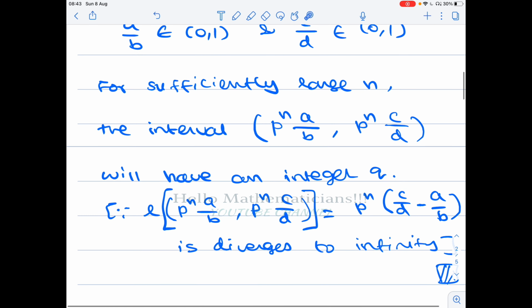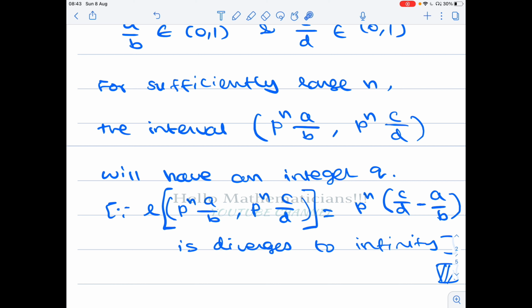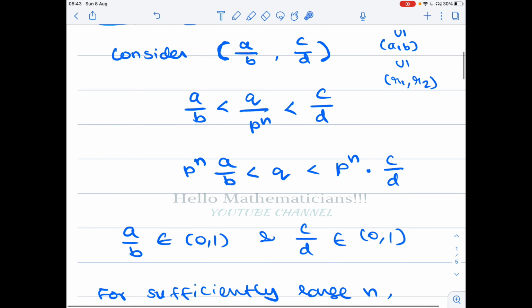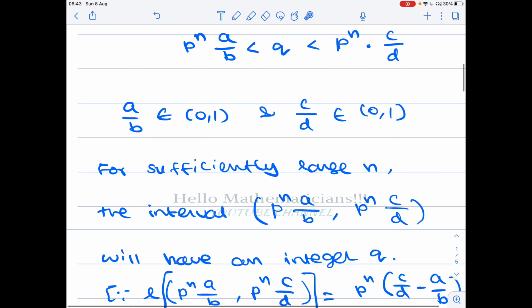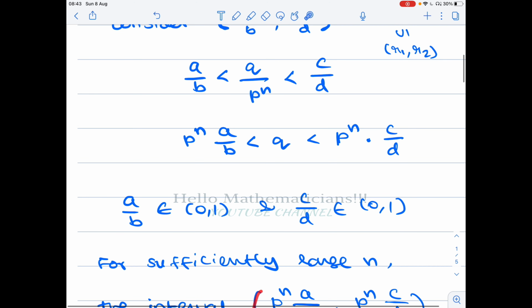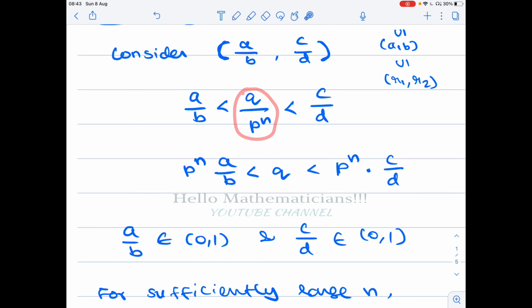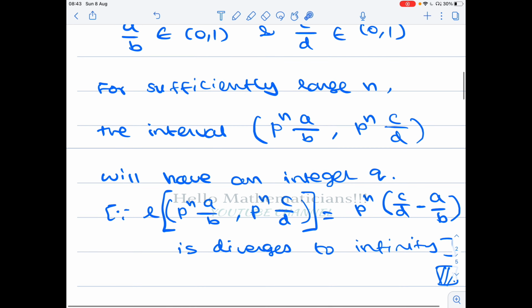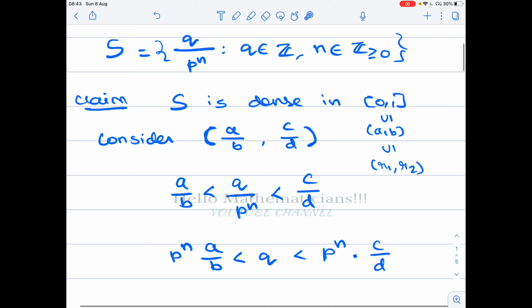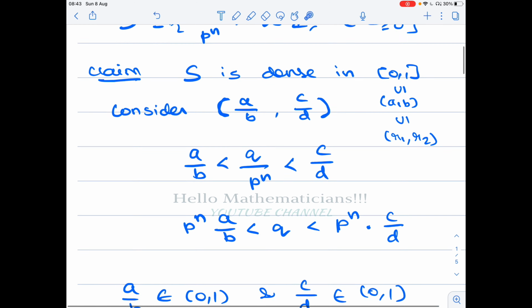So the main point is that the length of this open interval goes to infinity. That is our important observation. From that you get an integer lying in this interval. Once you have an integer, the point q by p power n lies between a by b and c by d. That is our first observation. So this proves that s is dense in the closed interval 0 comma 1.